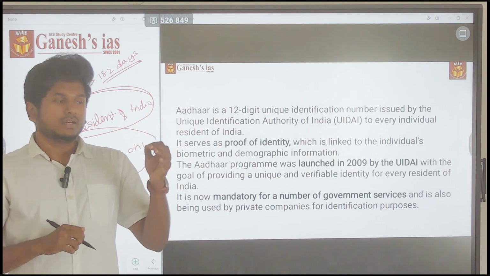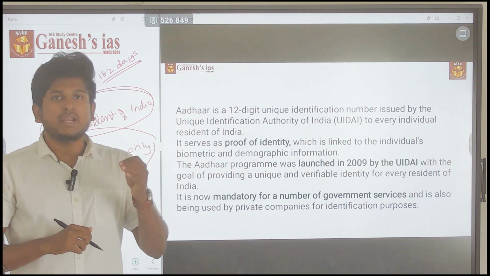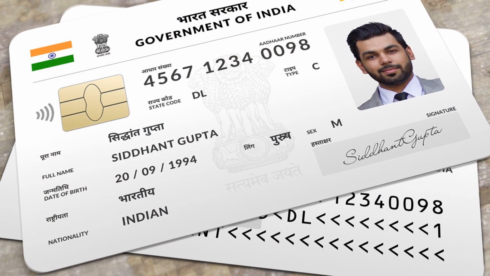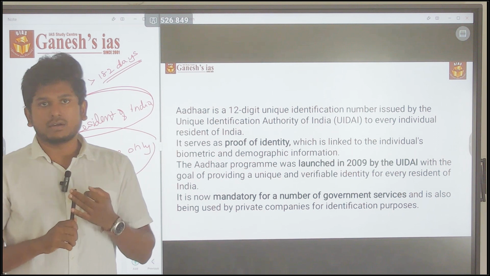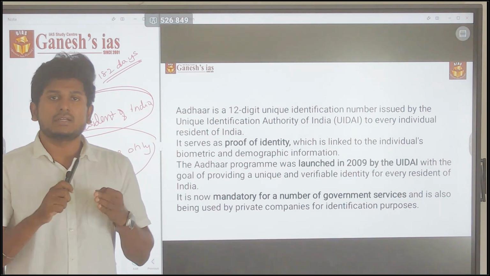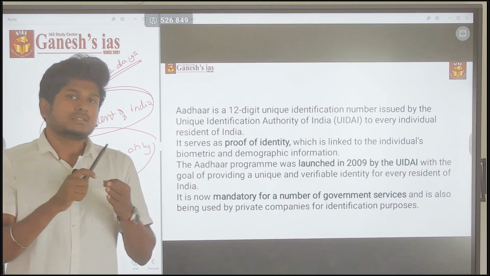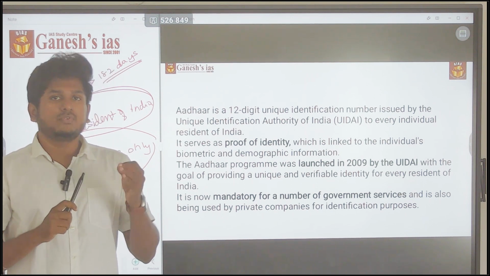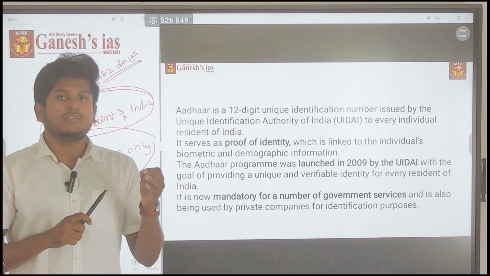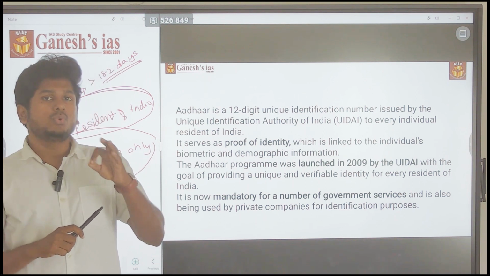So the Aadhaar won't be the proof of identification of any citizen of India. If you show me the ration card, or if you show me the voter ID, then that is the proof of identification of a citizen of India. But if you provide the Aadhaar, that is not the proof of identification of a citizen of India. So that is something you have to know.